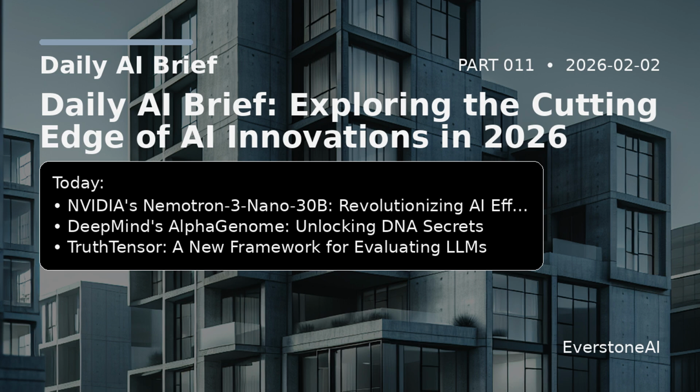DeepMind has taken a significant step forward in the field of genomics with the release of AlphaGenome, a groundbreaking AI model designed to deepen our understanding of the human genome through the analysis of DNA sequences. This innovative tool is geared to address some of the pressing challenges in genomic research and personalized medicine.